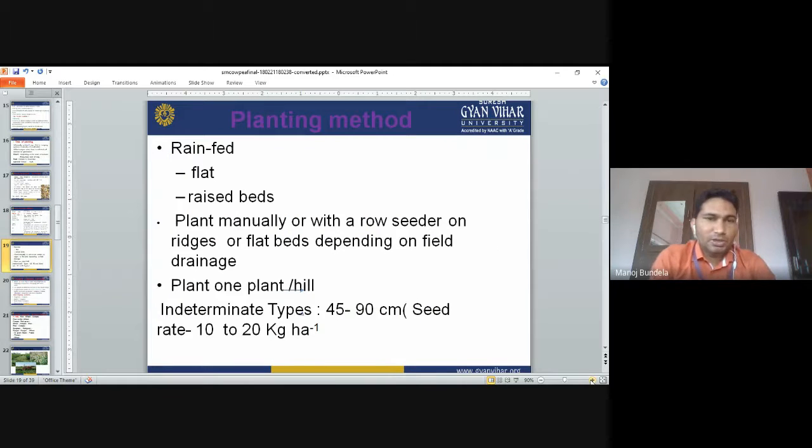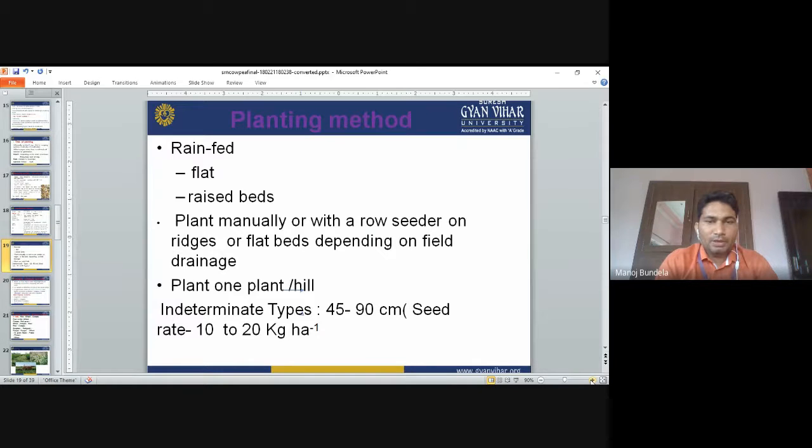Planting method. There are two methods we use. First is the flat bed method, second is the raised bed method. Either we can prepare the flat bed and sow the seeds, or we can go for a raised bed. Planting is done manually or with a row seeder, on ridges and flat beds, depending on the field drainage condition. If we prepare ridge and furrow, then we can use the seeder. But in beds, we can sow the seeds by hand.